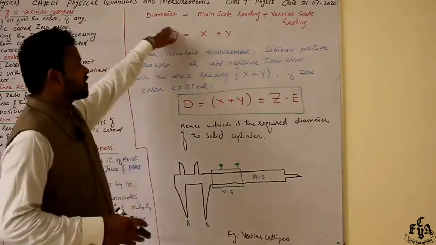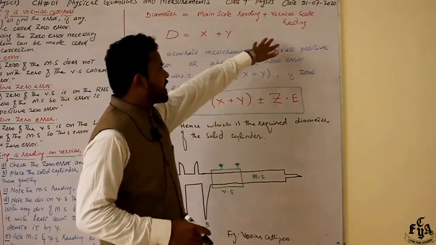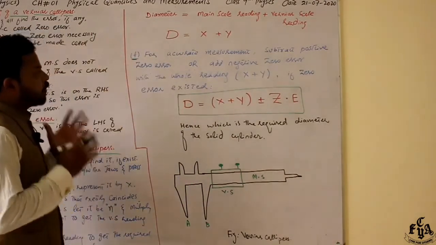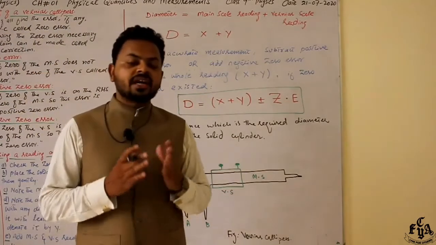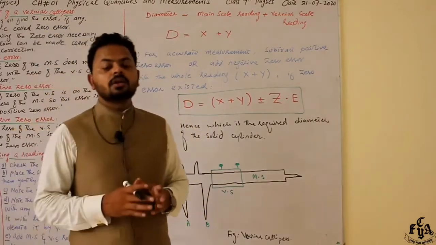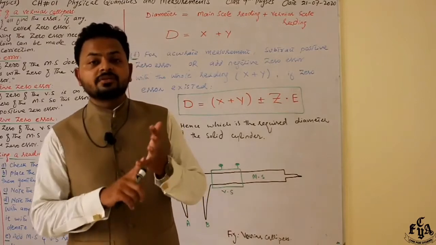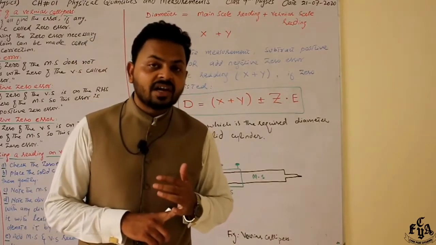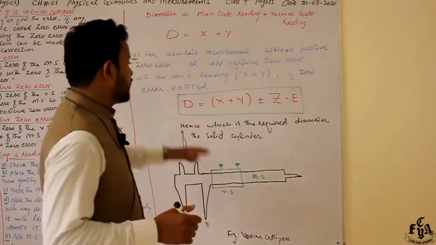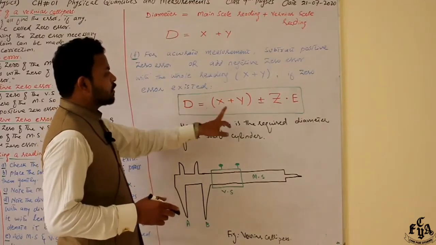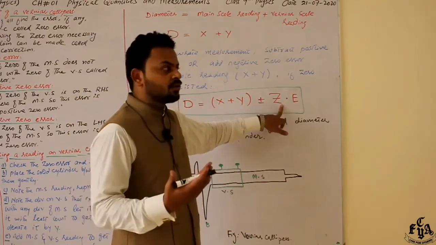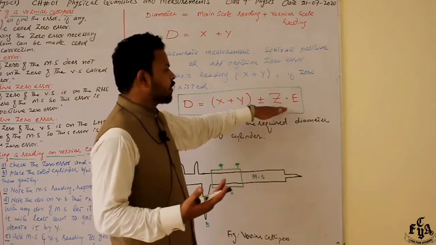Diameter is equal to the main scale reading plus the vernier scale reading. Let the main scale reading be X and the vernier scale reading be Y. For accurate measurement, we add or subtract the zero error. Do remember one thing: positive zero error is always subtracted from the original reading, while negative zero error is always added to the original reading. So the final observation is D = X + Y, which is the total reading, plus or minus ZE, meaning zero error. If there is zero error, whether positive or negative, apply it according to that expression.